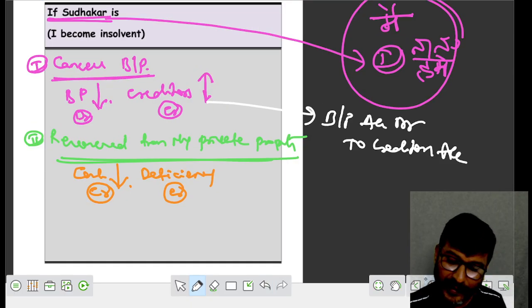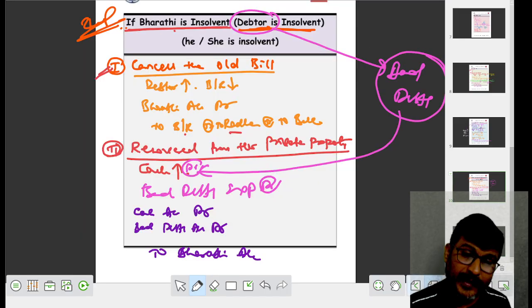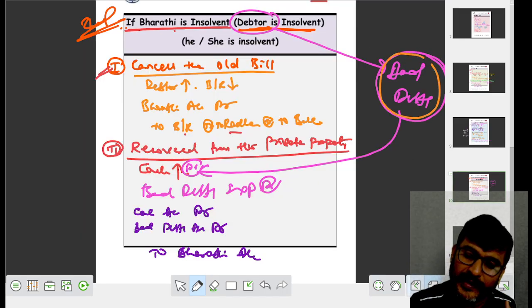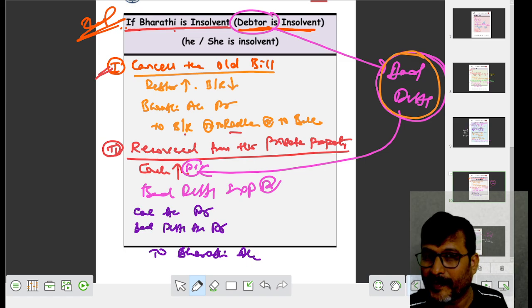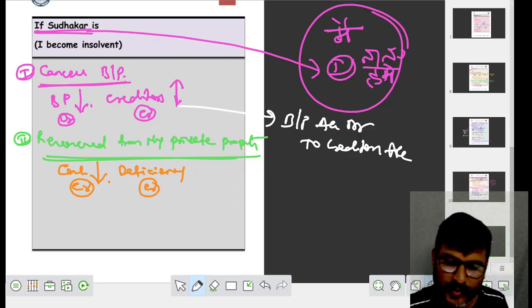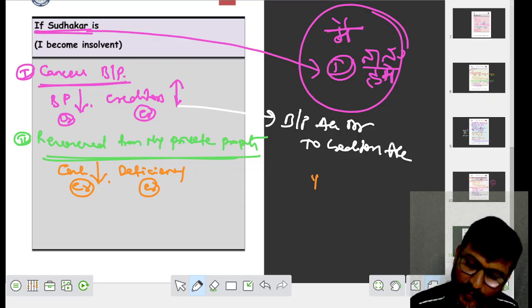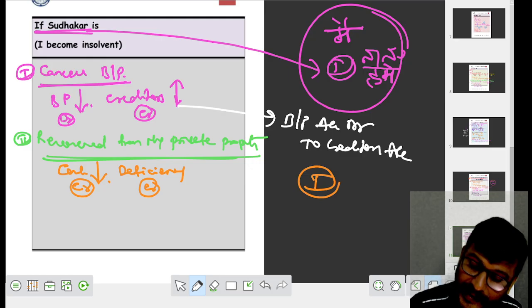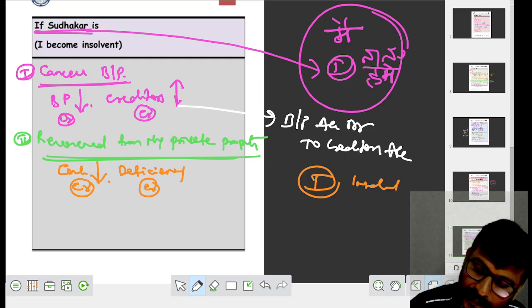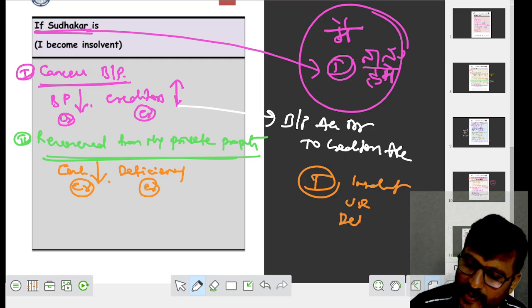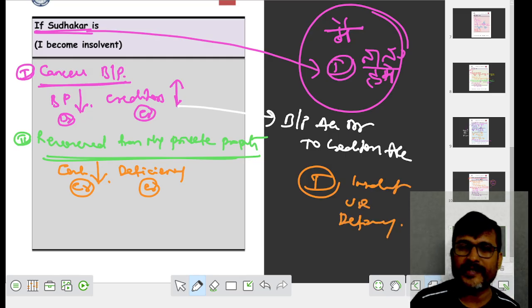When the debtor is insolvent, we have to use bad debts. If I become insolvent, we use deficiency.